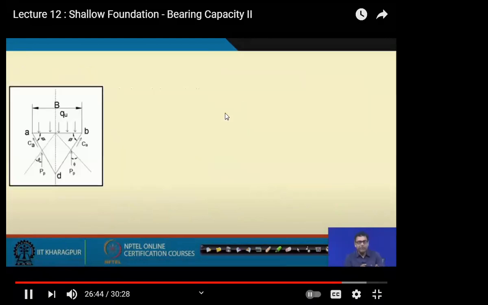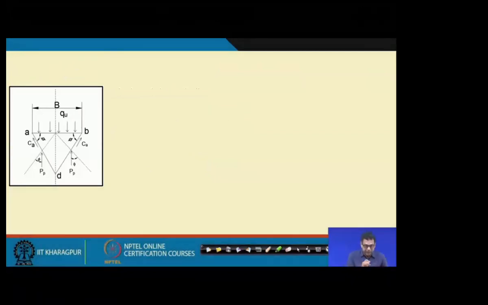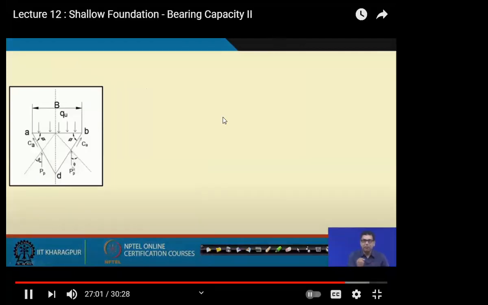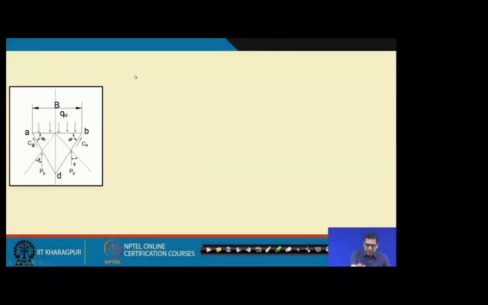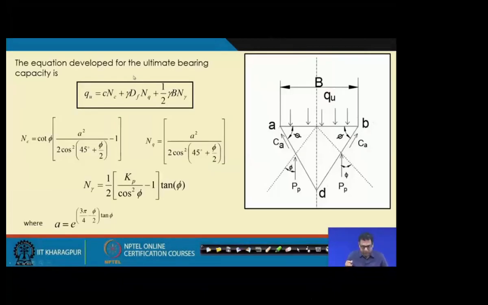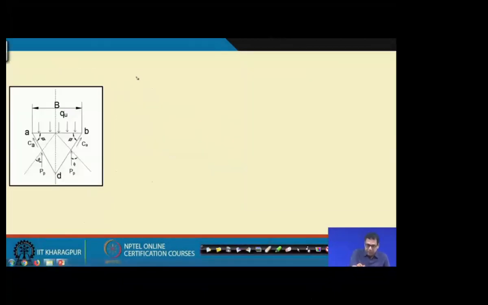Now if I want to derive the expression based on theory, if I take this wedge only, then what are the forces acting on this wedge? As I mentioned, there is a passive force. P p is the passive force.